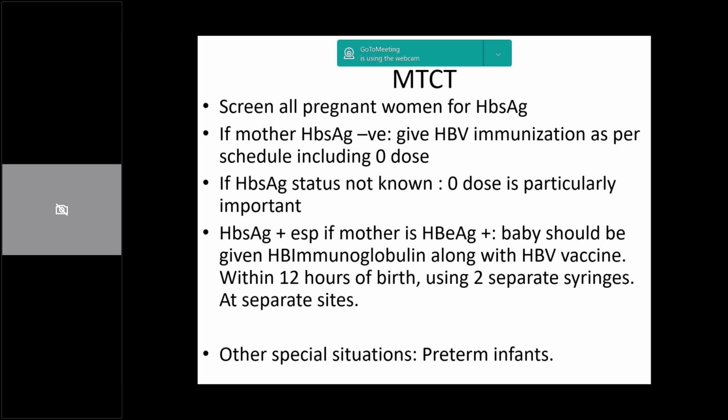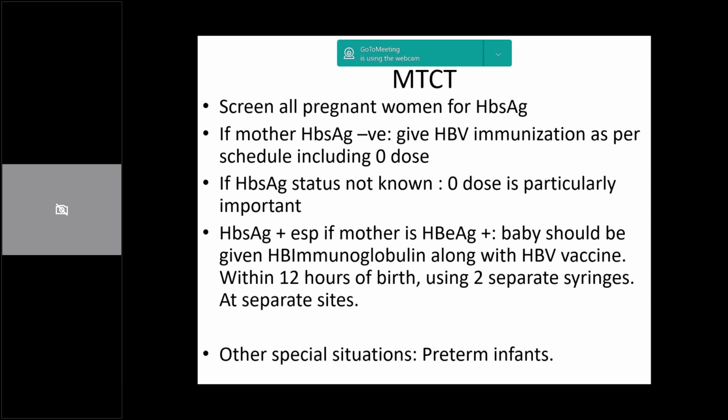For HBsAg positive mothers, again we have to give HBIg, that is hepatitis B immunoglobulin, and the HBV vaccine within the first 12 hours of life, and we continue the vaccine series with 3 more doses beginning at 4 to 6 weeks as per schedule for full-term infants.